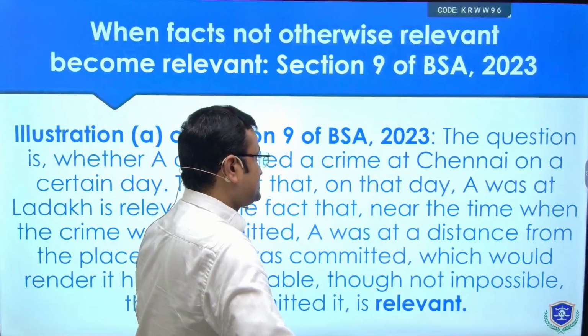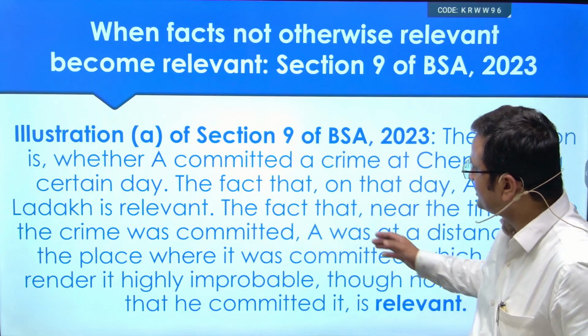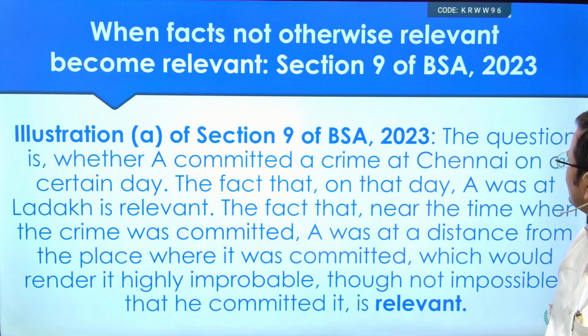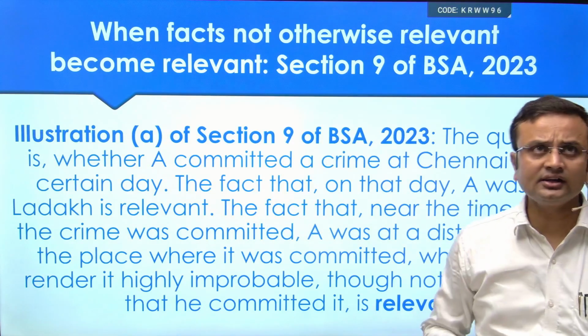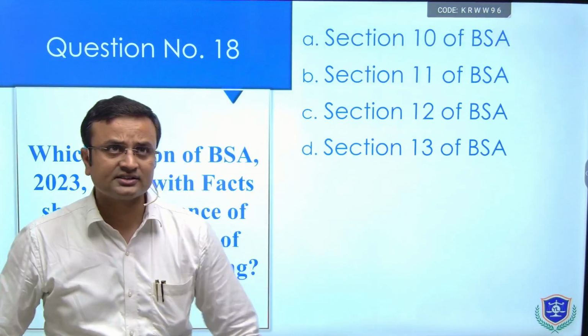So, where is the explanation? It is in Section 9 of the Bharatiya Sakshya Niyam, which is directly related to illustration A: whether A committed a crime at Chennai on a certain day, the fact that on that day A was in Ladakh is relevant. So, this is directly based on the illustration given in Section 9 of Bharatiya Sakshya Niyam.